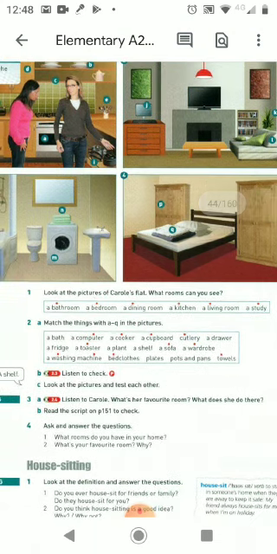You can use a dictionary if you don't know any of the words, but for example, a drawer is not only a drawer, it's like a chest, C-H-E-S-T, chest of drawers. That is the expression that is better used when you have more than one. As you can see in letter J, what's below that? It is a chest of drawers. You've got 1, 2, 3, 4, 5 drawers and a chest of drawers. It's not so common to have only one.